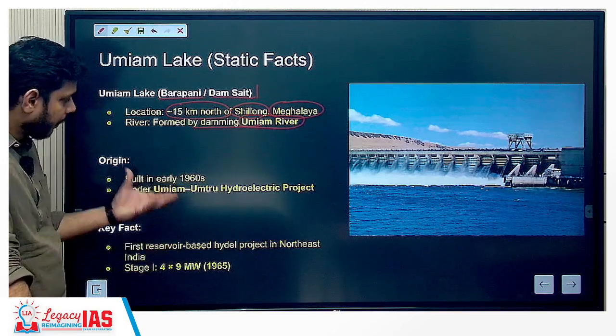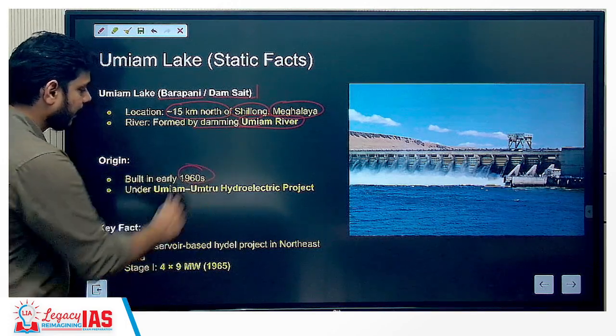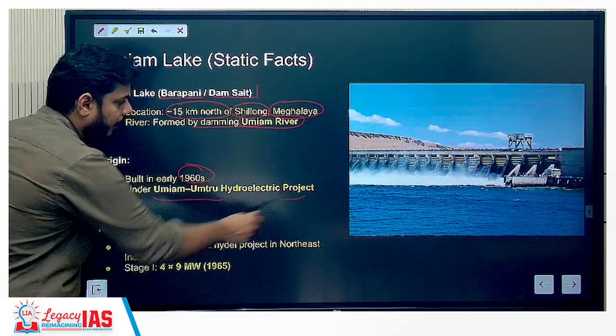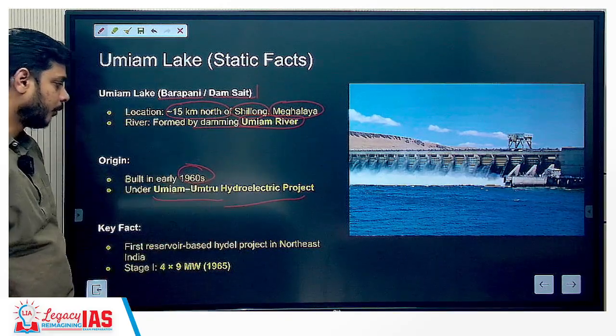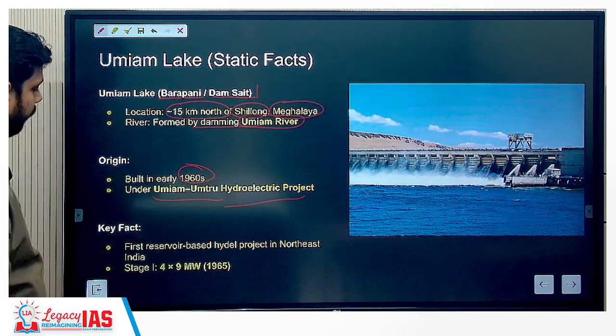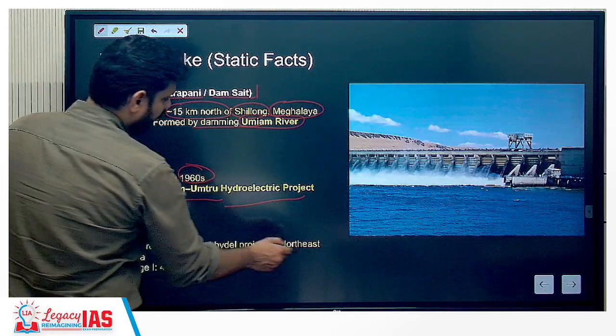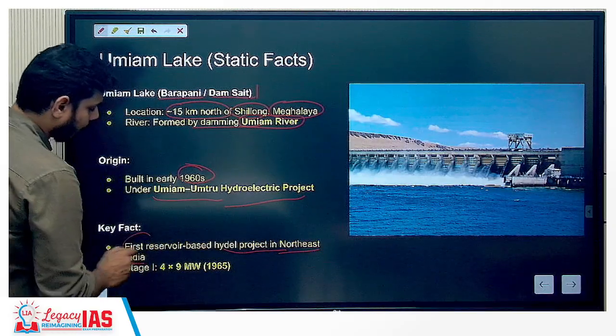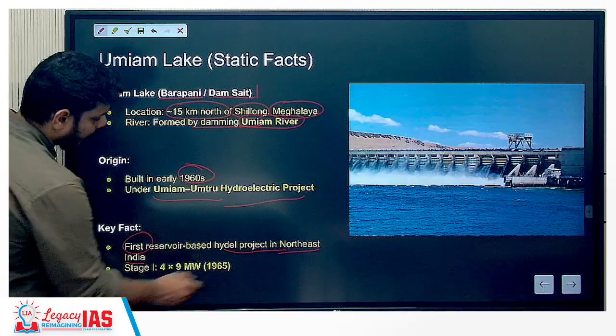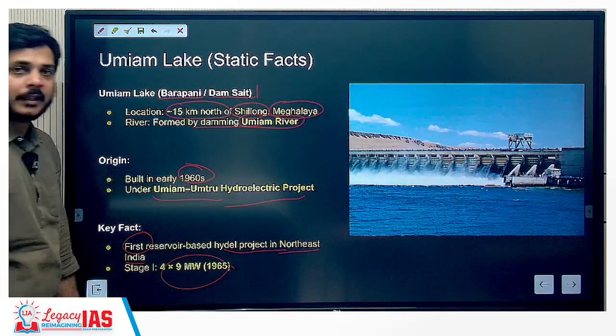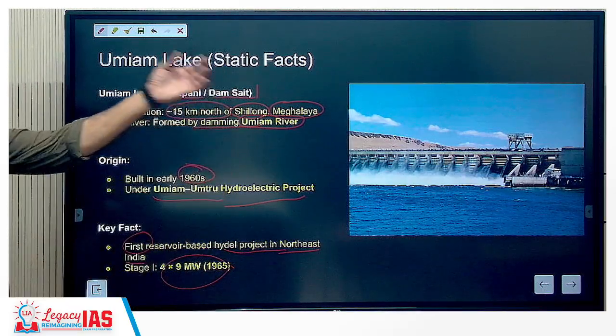Origin, when was it built? It was built in the early 1960s under the Umiam Umtru hydroelectric project. This dam is called the Umiam Umtru hydroelectric project, the first reservoir based hydel project in northeast India, so that is why it is quite significant. And stage 1 can create 4 into 9 megawatts, since 1965.